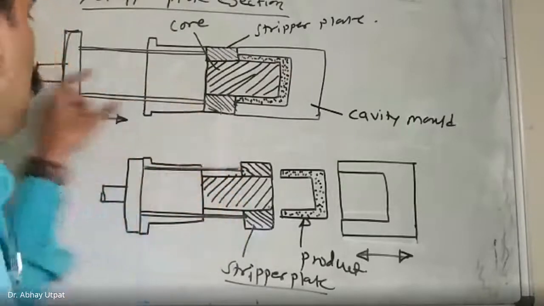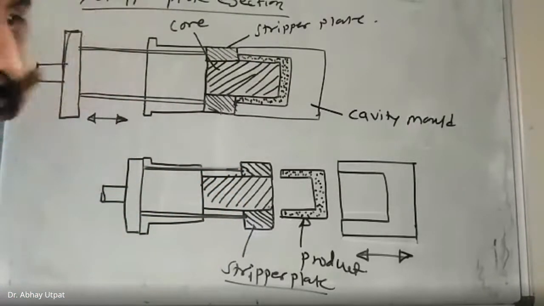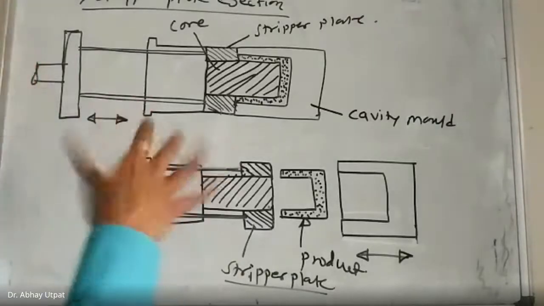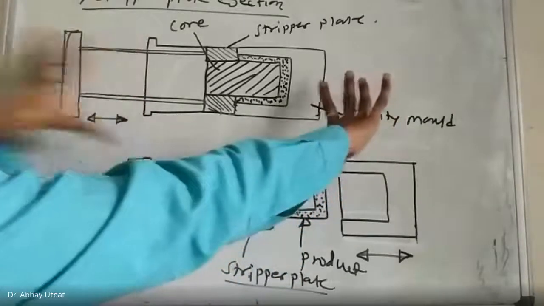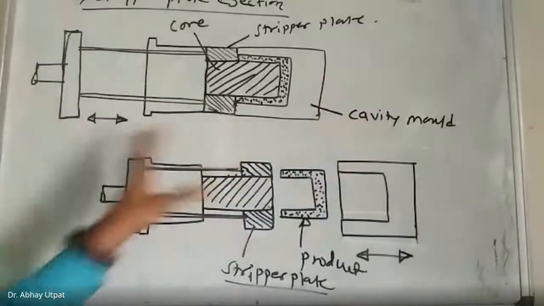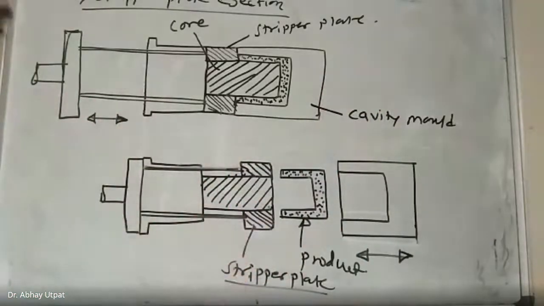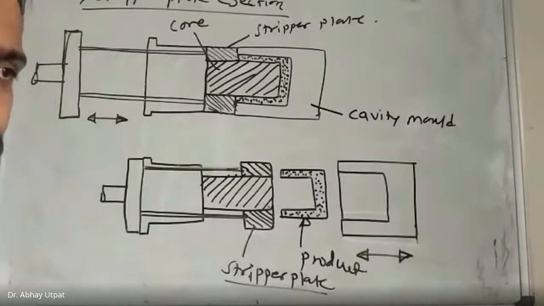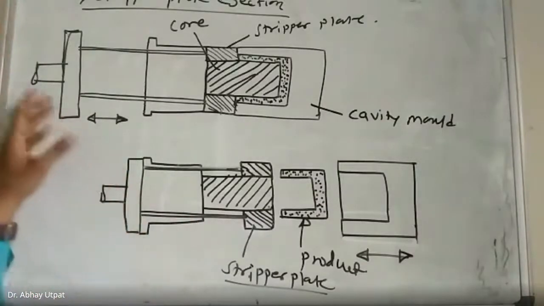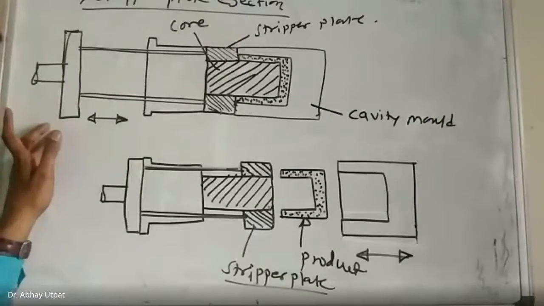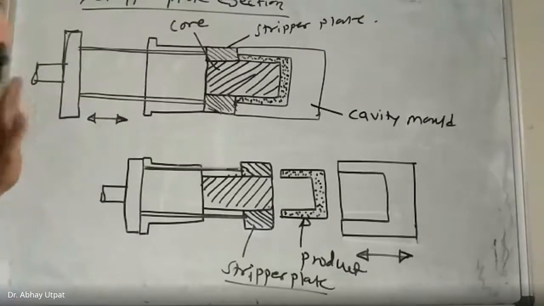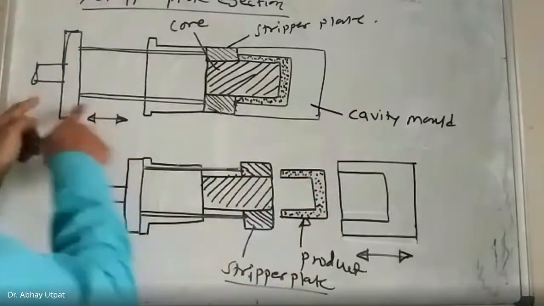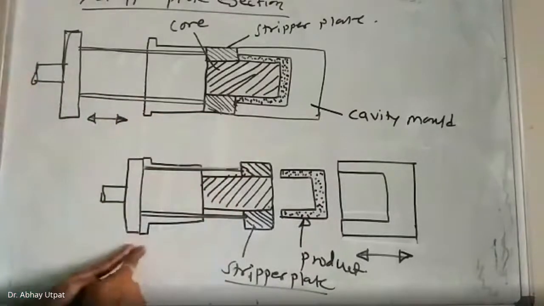Now, these ejector pins are at the back position. When solidification is over, I have not shown nozzles, etc. Actually, this is fixed and this is movable, but for better understanding, I have shown this to you. Now, when solidification is over, the ejector pin mechanism in the core plate will be actuated, and this part goes, and it is now in touch position with this.